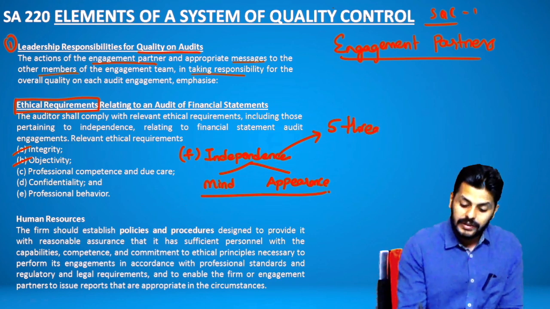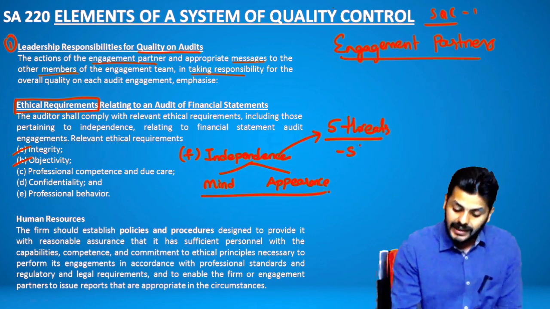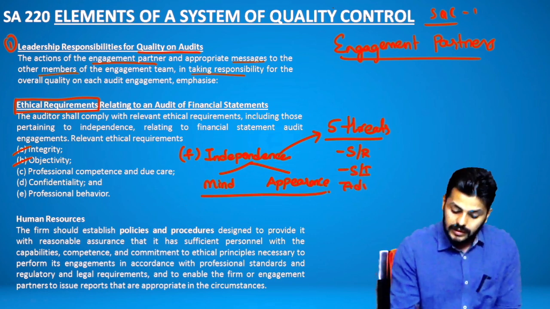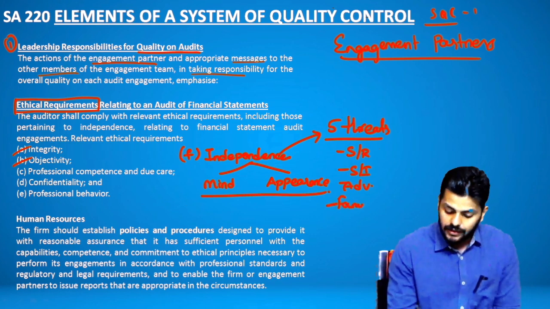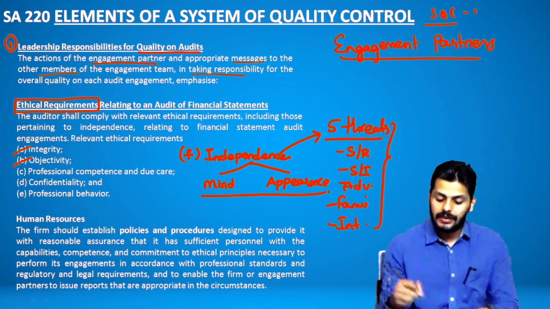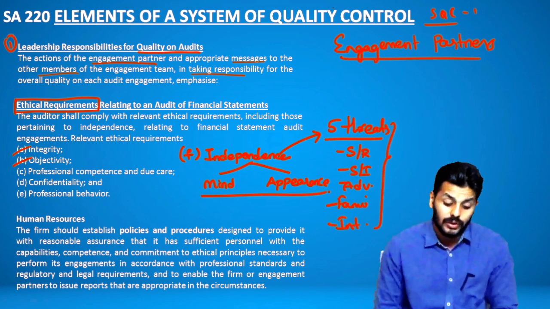Please go through those 5 threats also as you revise. They are called the self-review threat, self-interest threat, advocacy threat, familiarity threat, and of course intimidation threat. This could be a question in the exam guys, so you might just want to go through that also.